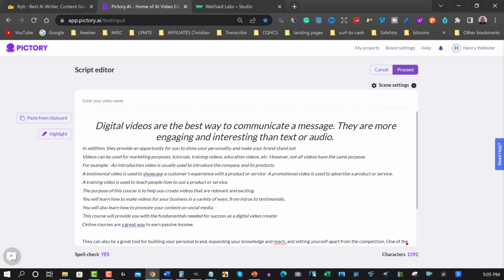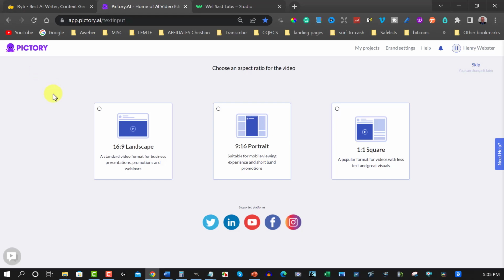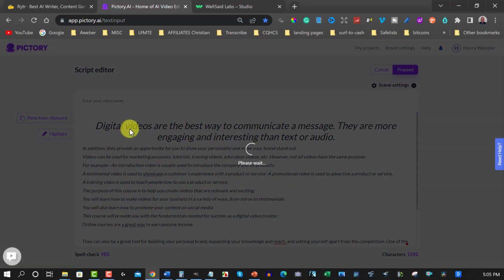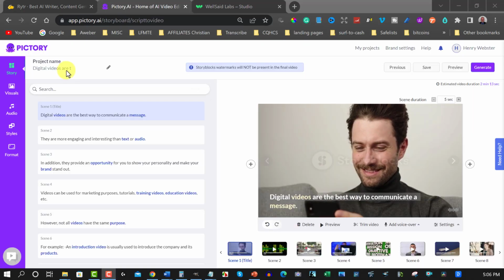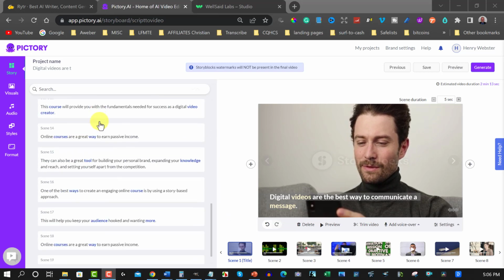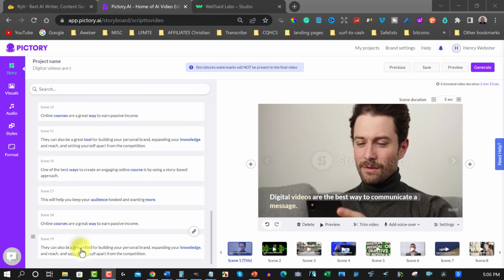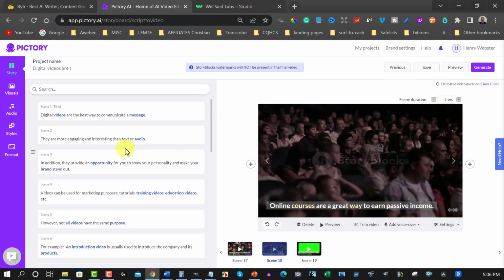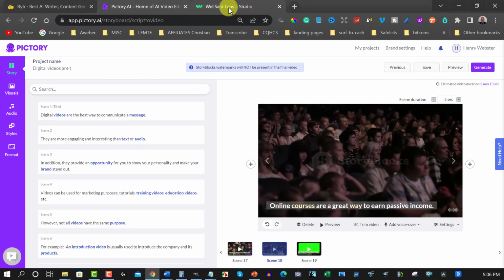Now I'm going to pause the video while it's working. Before I do that, I'm just going to hit this and allow it to do its thing. So let's pause the video until it's finished. Okay, now we're back. You can have a quick look through here, have a look at all the slides. I'm just going to assume it's okay. Just for the sake of speed for this video, I'm not going to go through each and every single one of them.